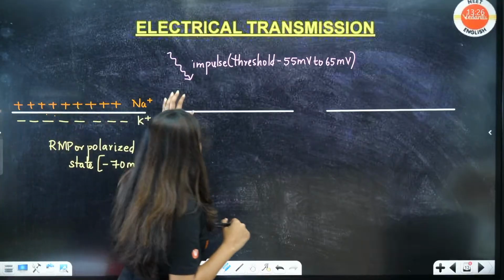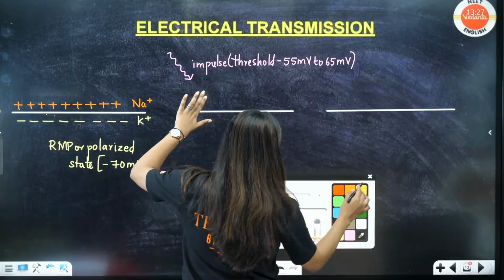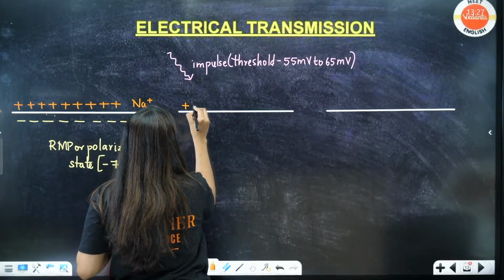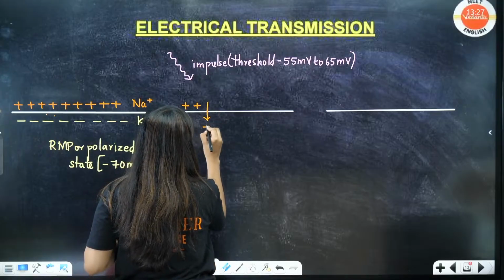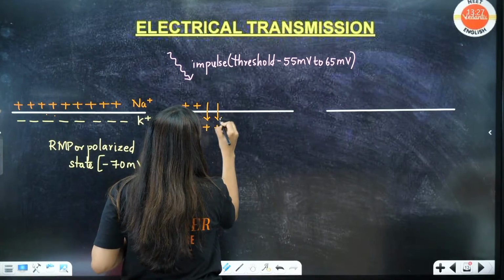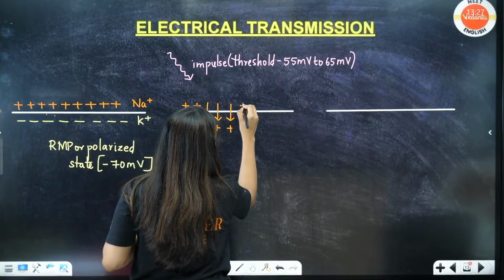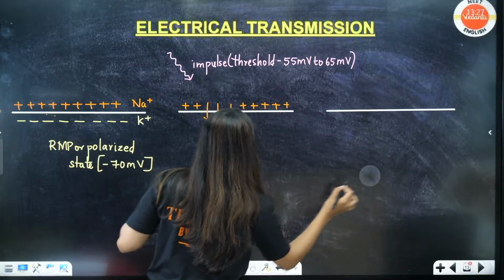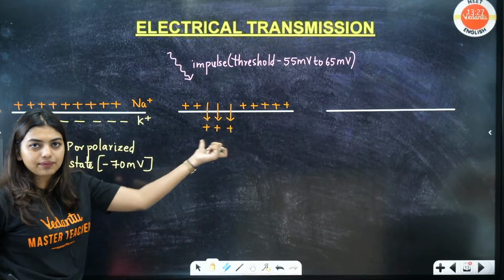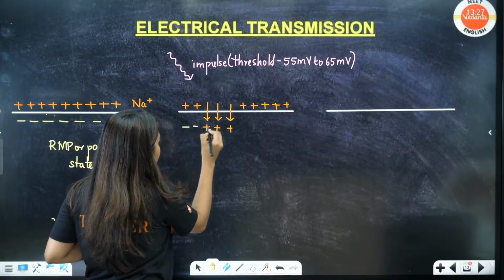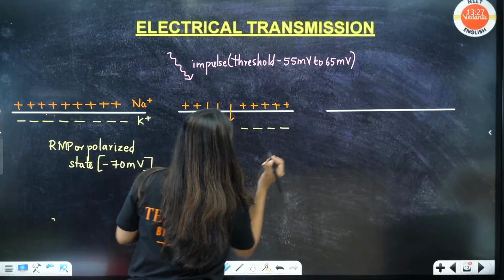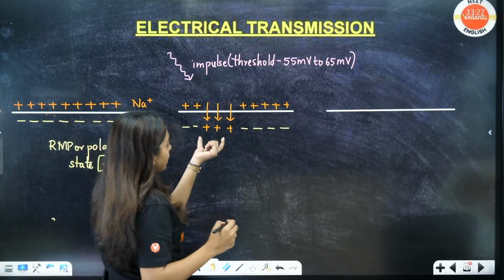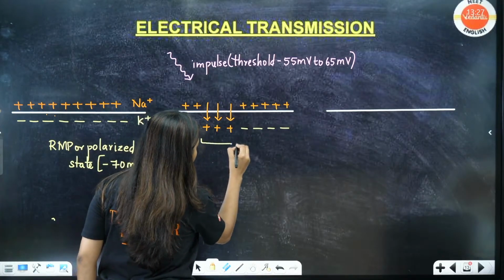Okay, 45 mV. Now, students, one impulse has been created. Immediately, who is going to open? Your potassium channels are going to open and they are going to influx. So let's say potassium was here. Now, influx will happen. Now what is going to happen? This side became positive. Here, everywhere it was negative. Where the action potential got created, there you can see a sign difference. Can you see here? Here it became positive. So this will lead to what, students?